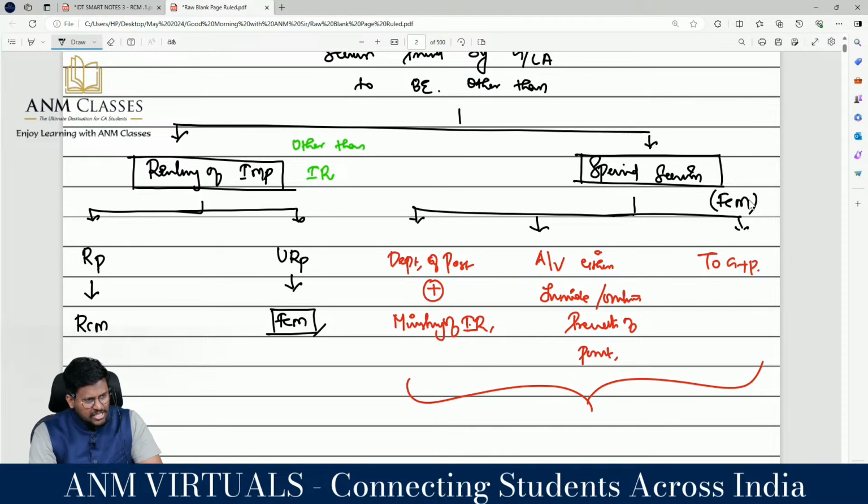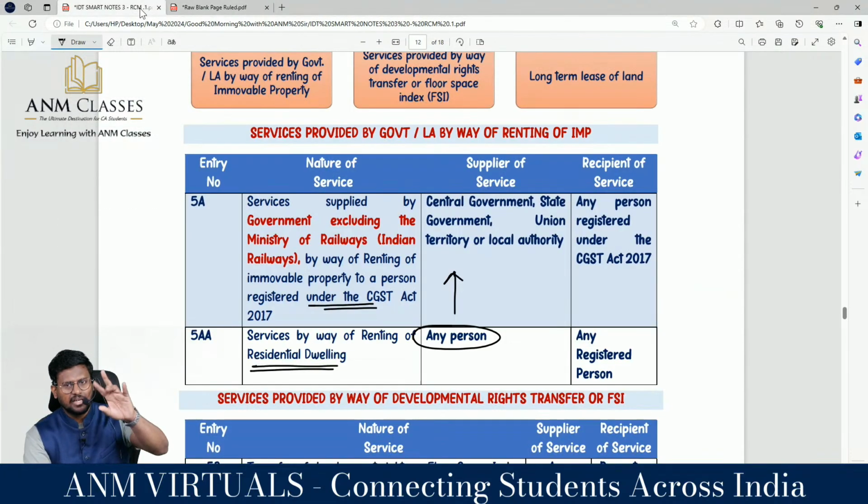Number one, services provided by Department of Post and Ministry of Indian Railway. Services provided by government or local authority in relation to aircraft or vessel, either inside or outside the precincts of the port or airport. Services provided by government or local authority in relation to transportation of goods and passengers. These three things are forward charge mechanism. These are the second amendment. Number one, they have added the list of goods which are supposed to be taxed on reverse charge basis.